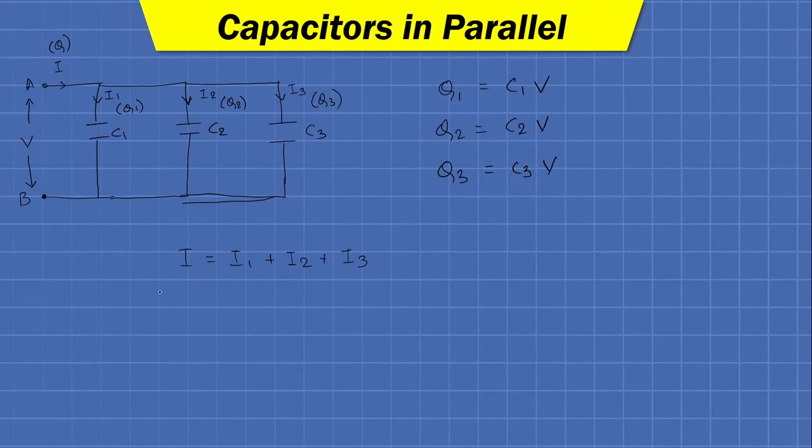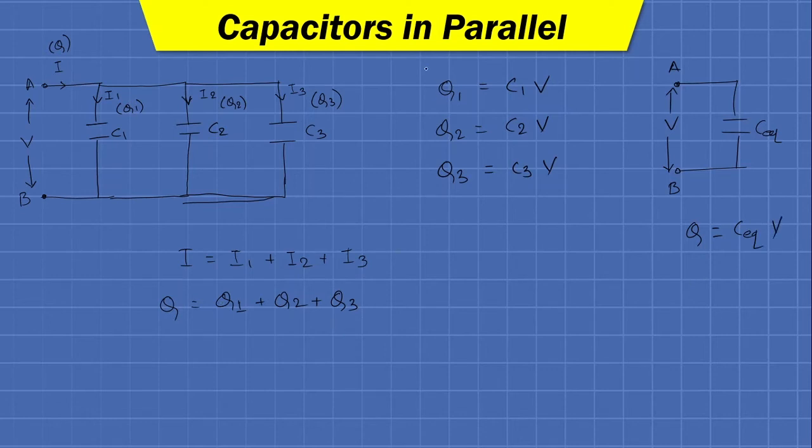So the corresponding stored charge, capital Q, is equal to Q1 plus Q2 plus Q3. Now, assume there is an equivalent capacitor Ceq which stores the same charge Q when the potential difference of V volt is applied across the points A and B. Fine. So at that time, Q can be written as C equivalent into V.